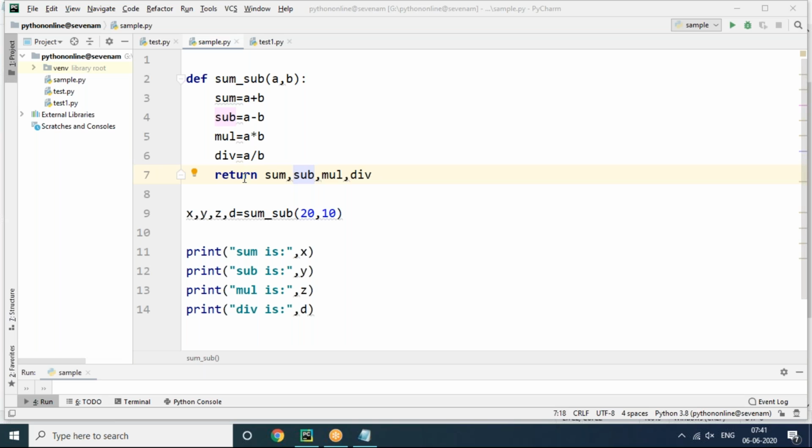But here I'm printing, no? So that's what the function is going to print. If you want to print, you can also print sum and sub and all, no problem at all. It depends on your requirement actually. I said clearly, creating the function in one program and transferring the values to another program, then we can use return to the calling place. Yes, that's what I'm saying.